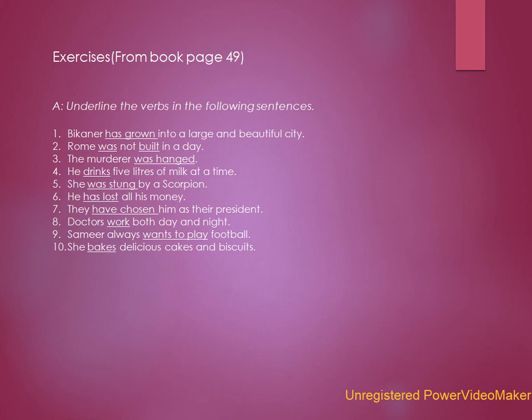He drinks 5 liters of milk at a time. In this sentence, drinks is the verb. She was stung by a scorpion. Was stung is the verb. He has lost all his money. Has lost is the verb in this sentence. Now we move to 7th sentence. They have chosen him as their president. So have chosen is the verb here.